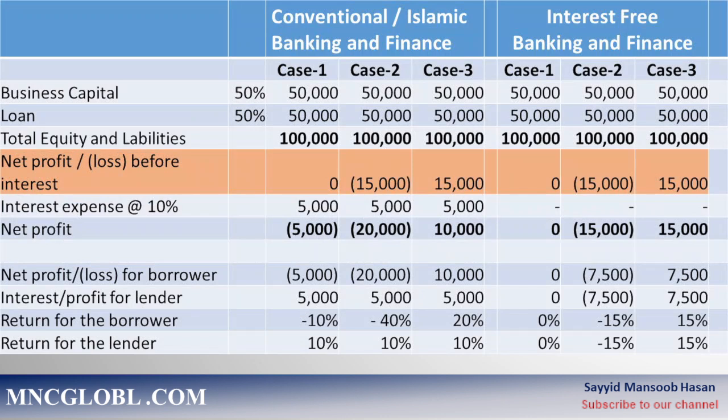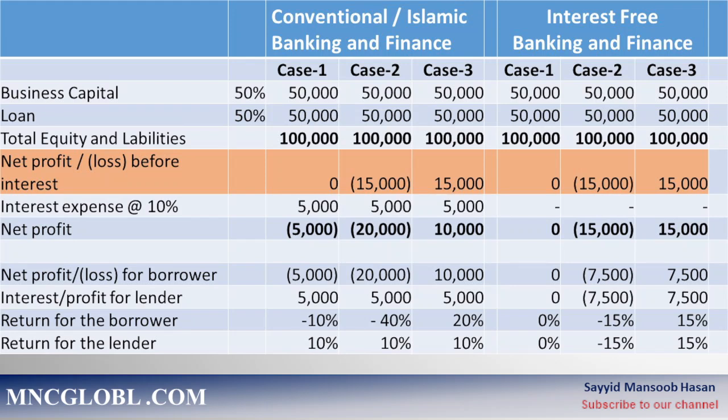In the bottom side, we can clearly see that in case 1, in the conventional and present Islamic financial system, the borrower is incurring a loss of 5,000. In case 2, it is incurring a 20,000 loss, and in case 3 it is gaining 10,000. And the gain for the lender is the same 5,000 in cases 1, 2, and 3.